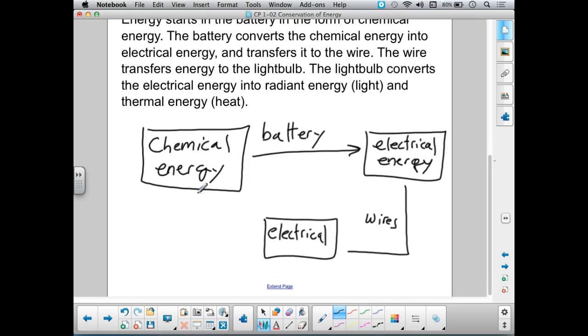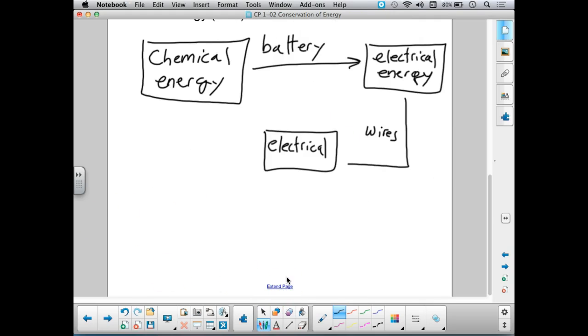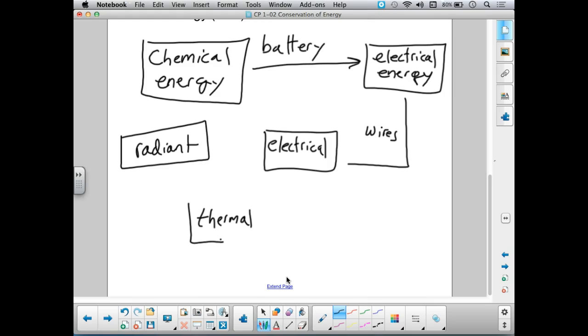So I'm going to draw two more boxes to show my two more forms of energy that I have. Radiant energy and thermal energy. So those are my arrows showing that energy was converted. And what does that is the bulb.